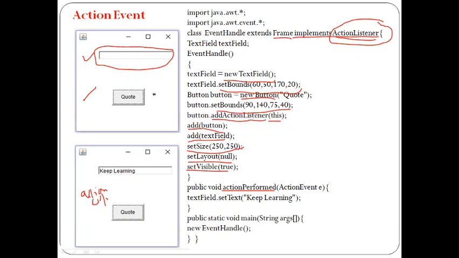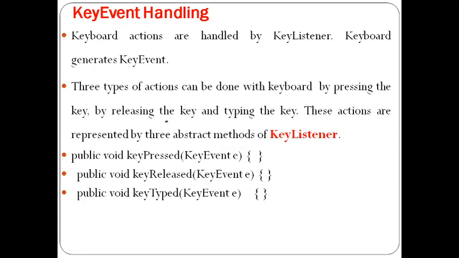So next topic is key event handling. What is key event handling? When you press any key on the keyboard, automatically the information is passed to a listener called the key listener. The key listener has three abstract methods. One is key pressed, which responds whenever you press a key. When you release the key, it will be handled by key released. And when you're typing any characters, it is handled by key typed. So basically the key listener interface has three abstract methods.